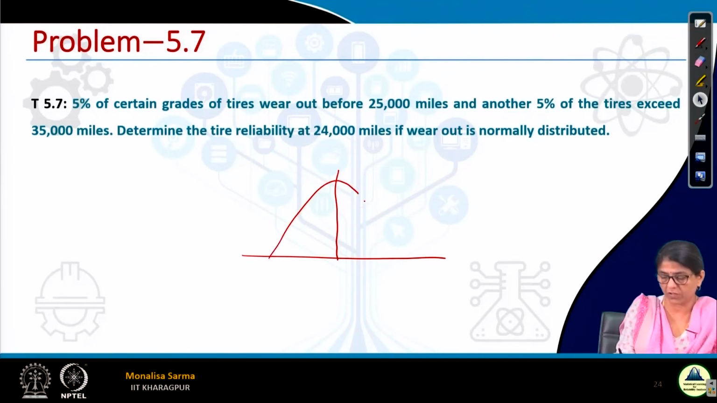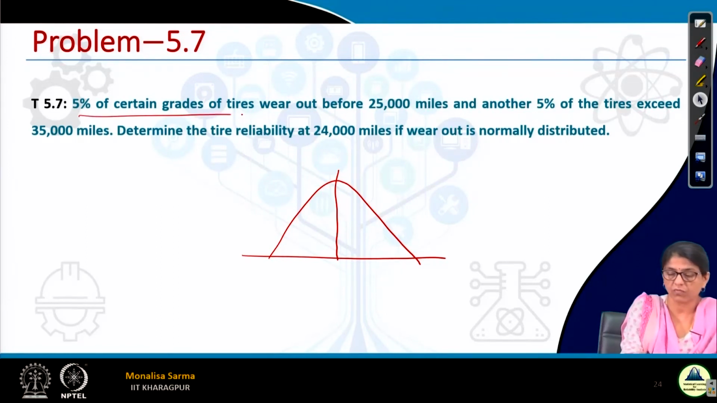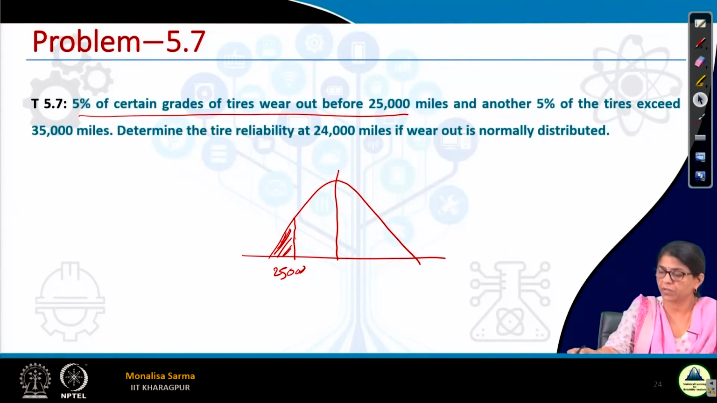First let me draw the normal distribution. It is given that 5% of the tires wear out before 25,000 miles. 5% means the probability, that is, the area. So this corresponds to 25,000 miles. Another 5% of tires exceed 35,000 miles. Exceeding 35,000 will definitely be on this side, so this side is exceeding and this side is less. So this is 35,000.